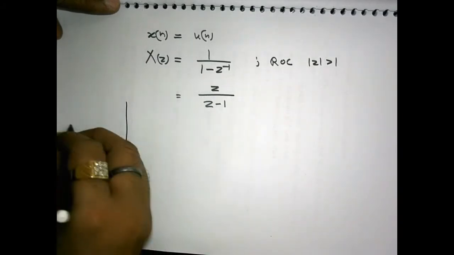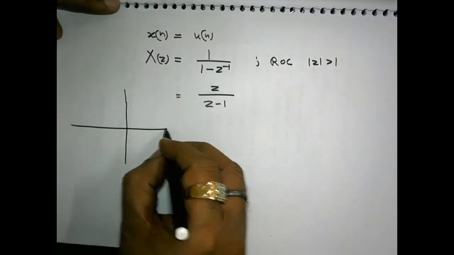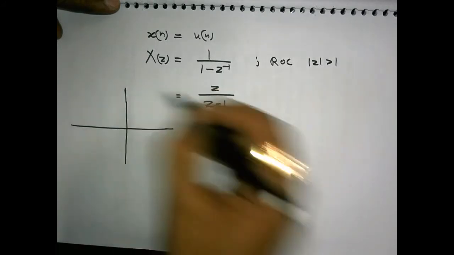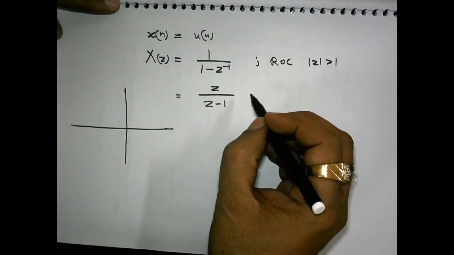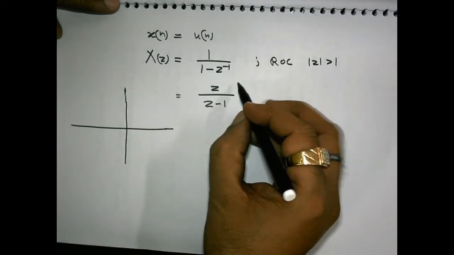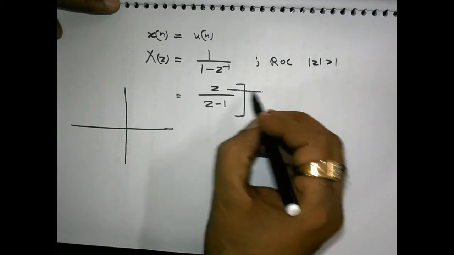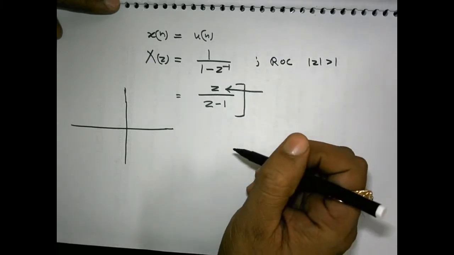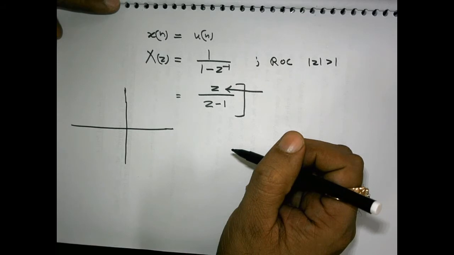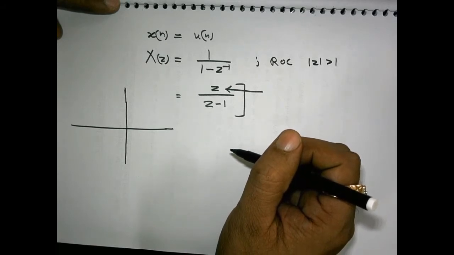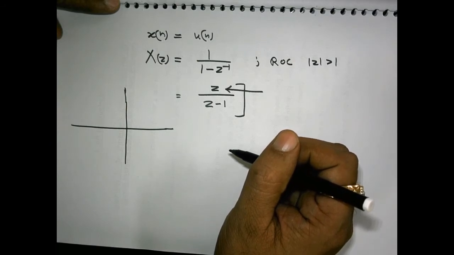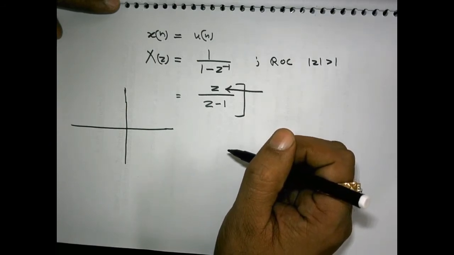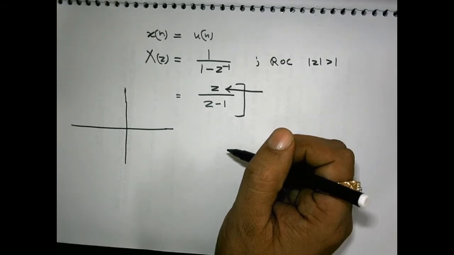Now you see what I wish to elaborate here: this relation has a zero at z equals 0. You might have heard somewhere the names of poles and zeros. I will explain this later in my lecture on the Z transform.